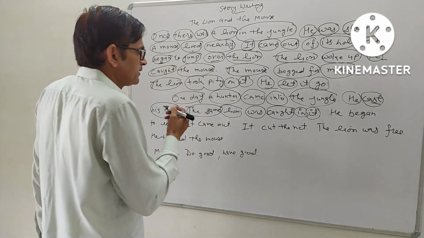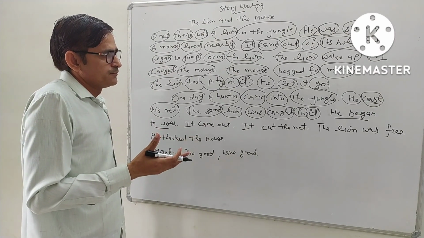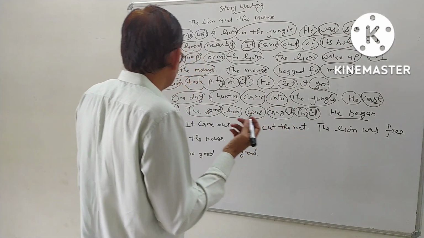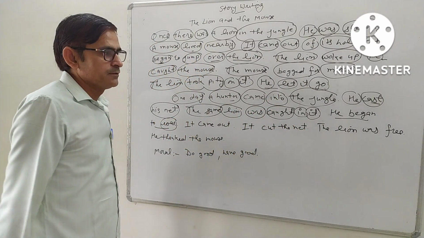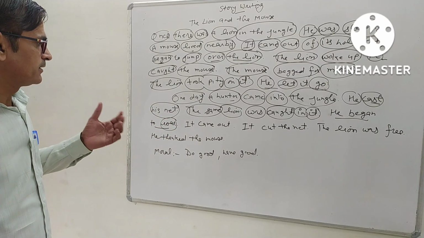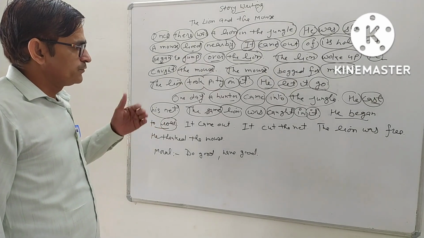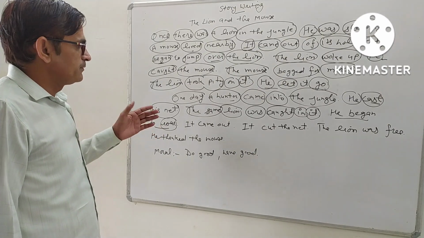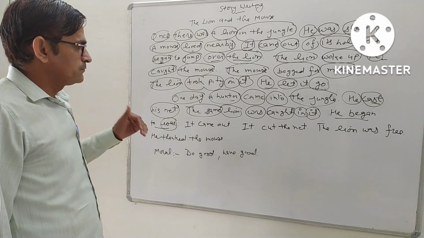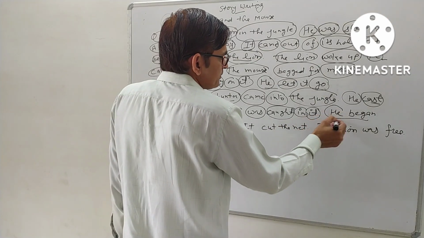We move on to the next sentence. He began to roar. Who is he here? Lion is here. He began means he started crying. Roaring, for lion we use it every time. Like when a man speaks in grief, we can call it crying, and if any animal like a lion cries, we can say it is roaring. He began to roar. He is the subject here.